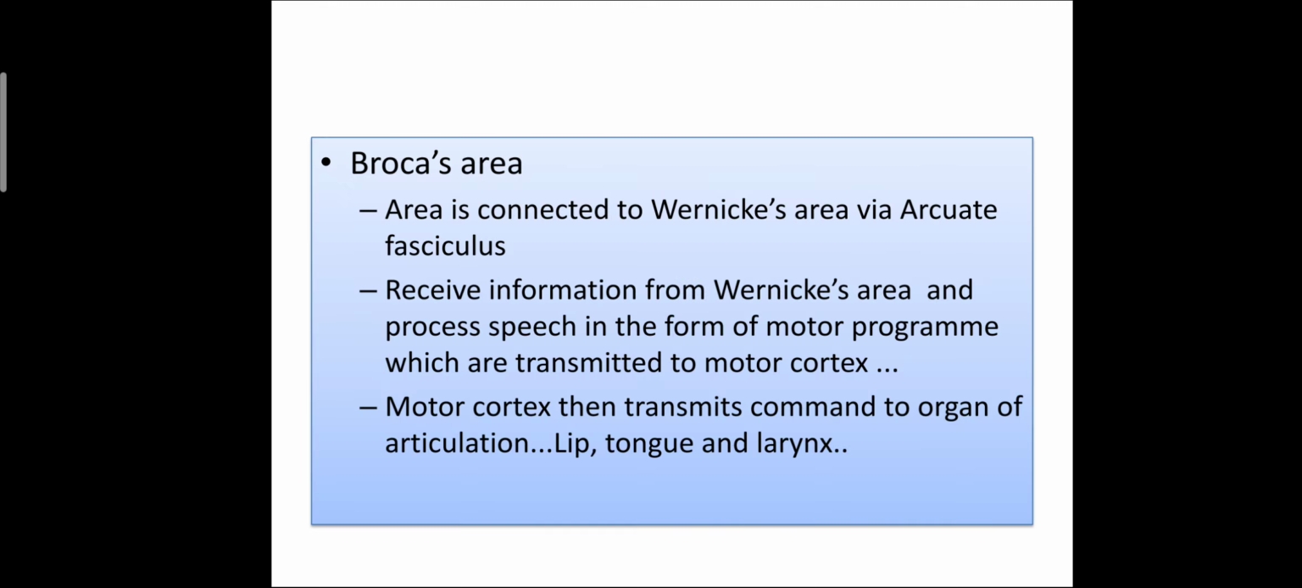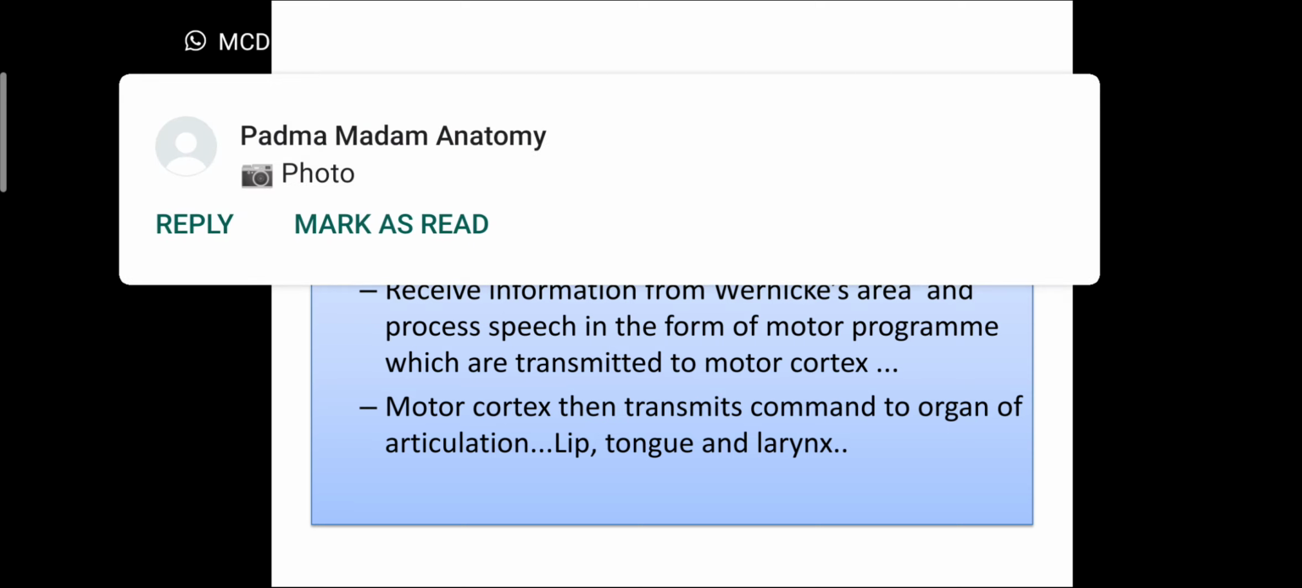Broca's area is connected to Wernicke's area via the arcuate fasciculus. It receives the information from Wernicke's area and processes the speech in the form of motor programs, which are transmitted to the motor cortex. The motor cortex then transmits commands to the organs of articulation, that is lips, tongue and larynx.